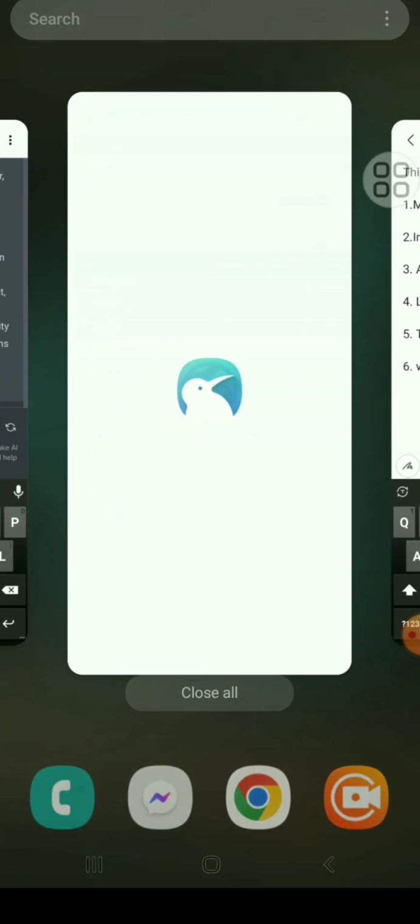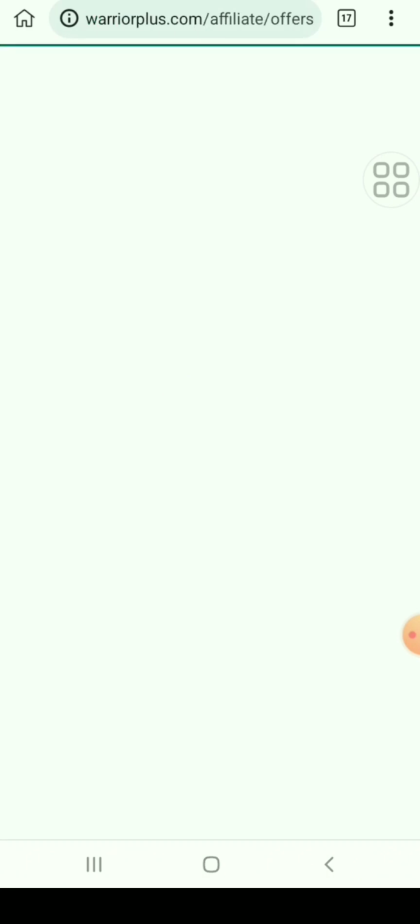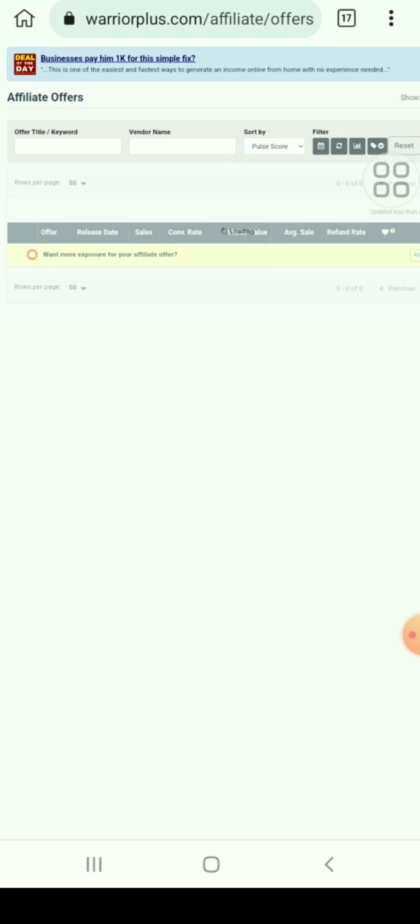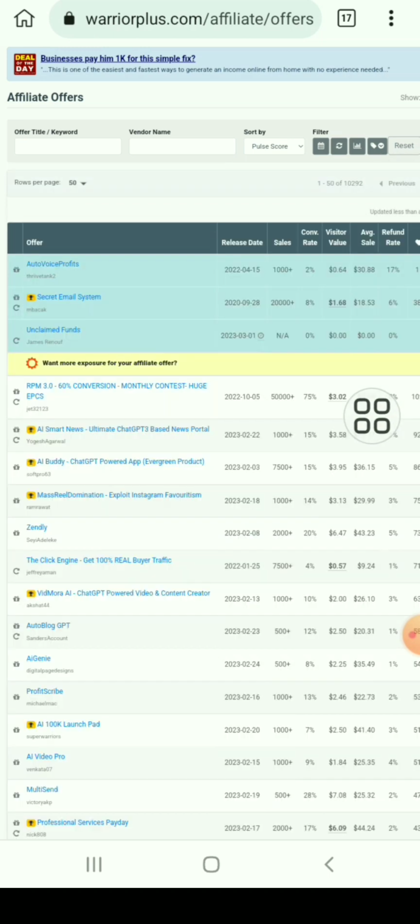So I'm using Warrior Plus. You need an affiliate network like JVZoo, Warrior Plus, ClickBank, Digistore24, and others. If you have a network, you need the knowledge of how you can make money. I'm using Warrior Plus. Simply go to warriorplus.com and get your offer.